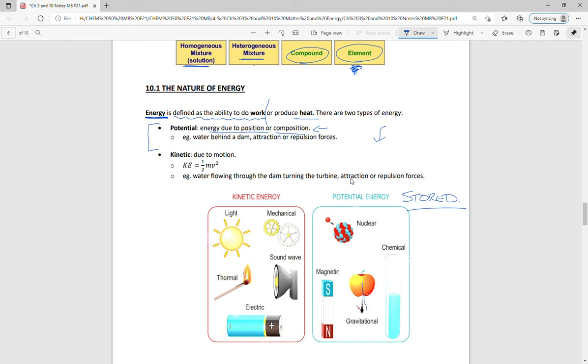And so these ones are kind of good examples. So we have that gravitational energy, magnetic energy, nuclear energy stored in the atoms, chemical energy. So think food energy that your body can digest and break down. Those are all potential energies. Kinetic energy, heat is an example of kinetic energy. And so in this, the commonality here for kinetic energy is that it's all due to motion, or it's all moving energy of movement. And that makes sense when we're talking about mechanical energy, or you running up the stairs or stuff like that. Sound wave is energy waves moving.